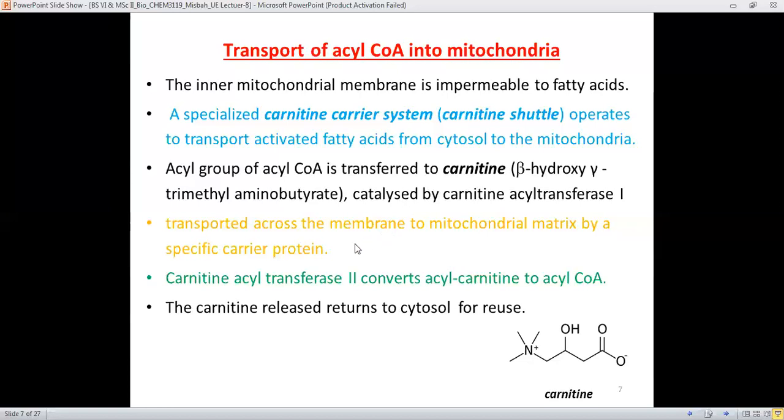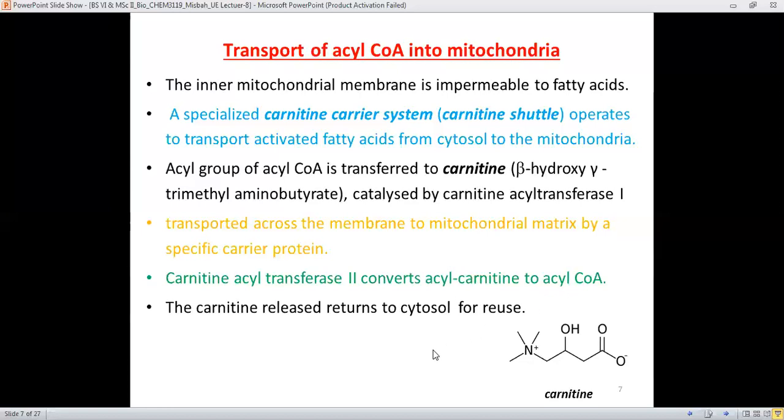Then it is transported across the mitochondrial membrane, and special carrier proteins are also present in the mitochondrial membrane to carry it, to become part of the mitochondrial matrix. Carnitine acyl transferase 2 converts acyl carnitine back to acyl CoA.